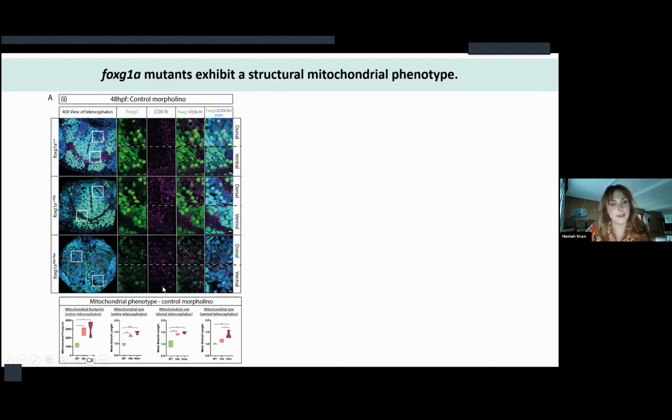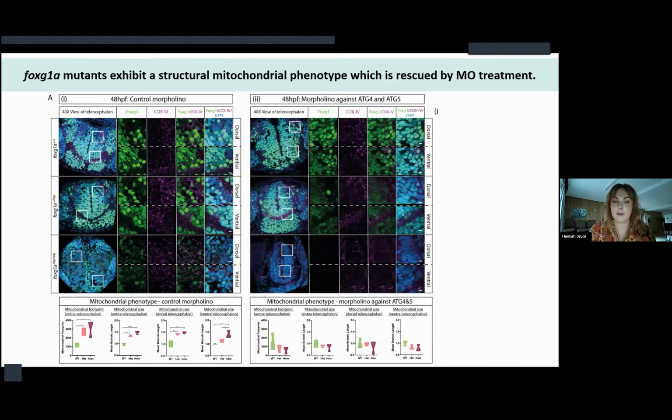And when I quantified the structural phenotype of the mitochondria, I found that the mutants had not only an increased number, but those mitochondria were also increased in size. And this was more apparent in the dorsal telencephalon, which is the anatomical location of the TBR2 positive cells. So where we think this peptide is having its effect.